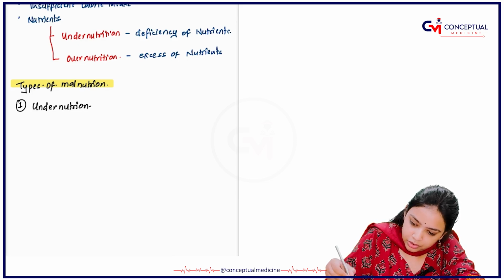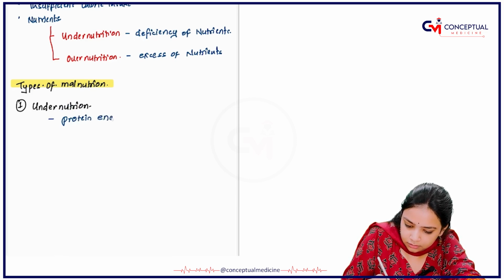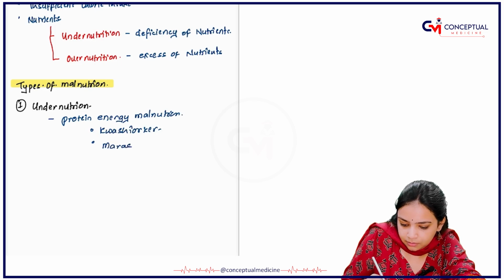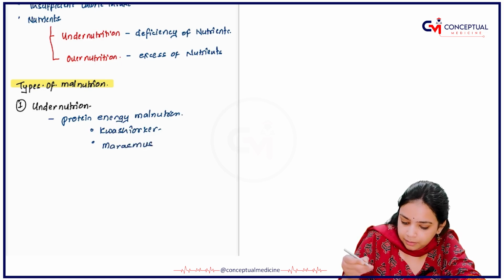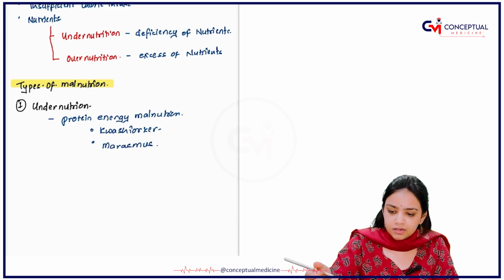In undernutrition, you have protein energy malnutrition. What happens here is you have two types. What are the two types? Kwashiorkor and Marasmus. Okay.